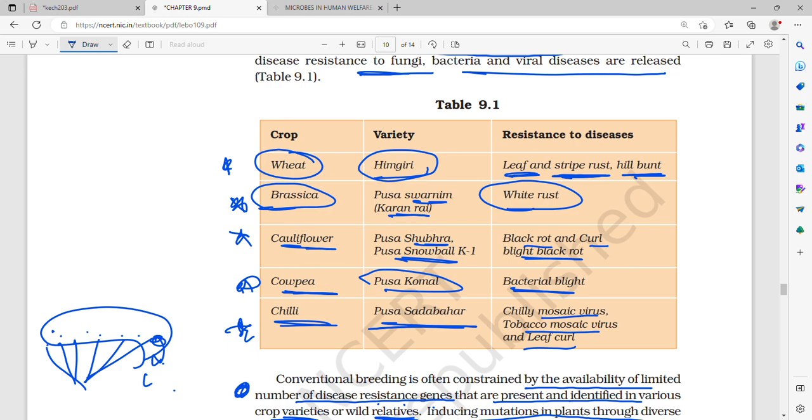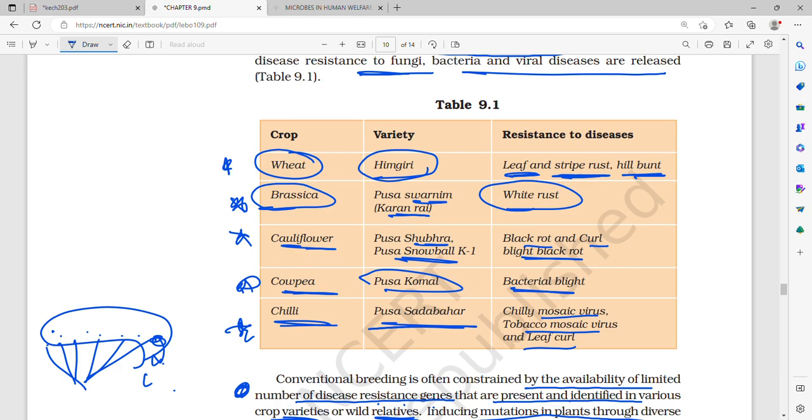Then comes cauliflower. So cauliflower is Pusa Shubhra and Pusa Snowball K1, resistant to black rot and curl blight black rot. Then cowpea, Pusa Komal, bacterial blight. Chili is Pusa Sadabahar, resistant to chili mosaic virus, tobacco mosaic virus, and leaf curl.